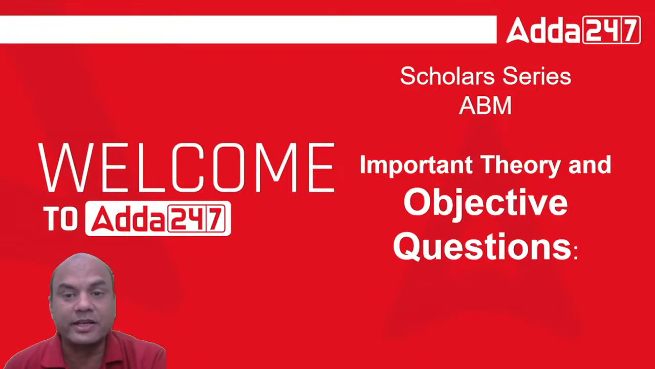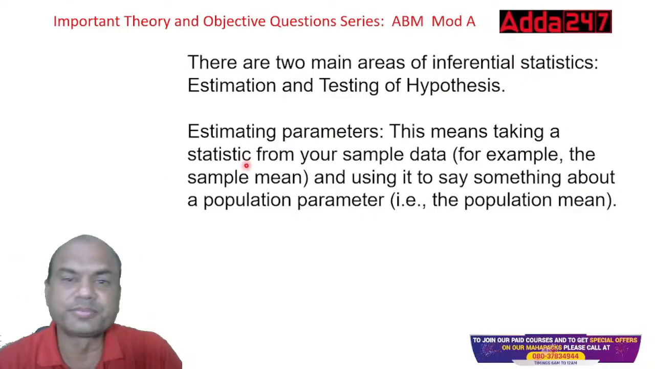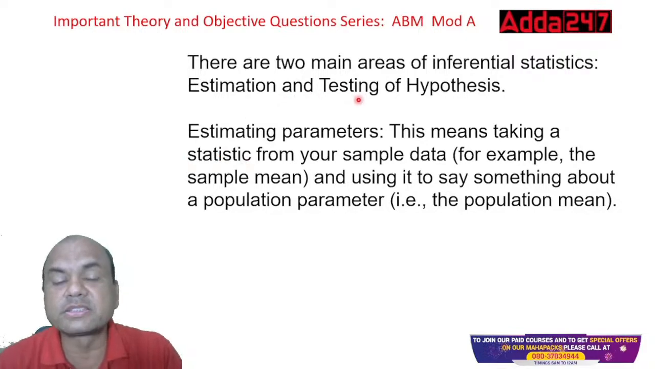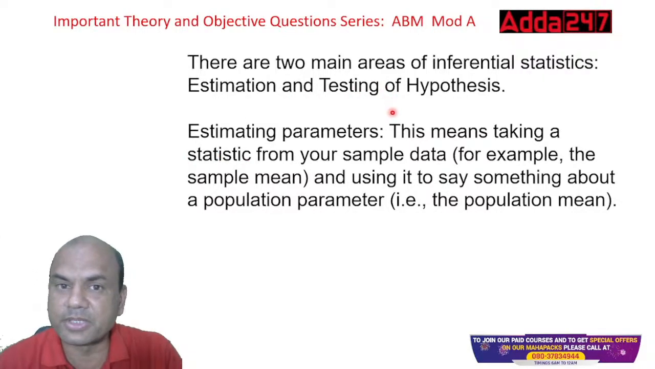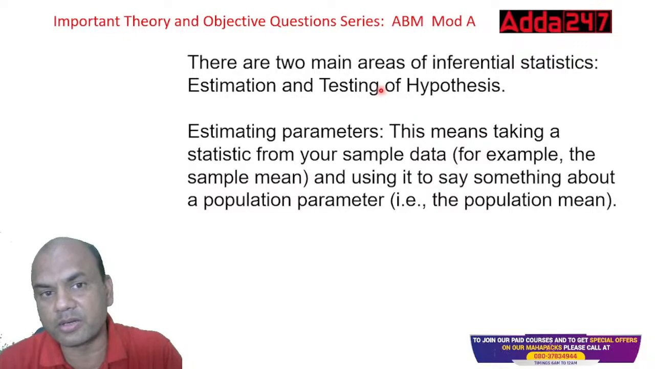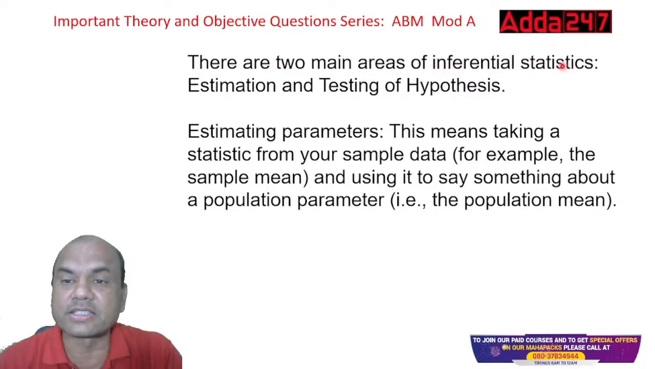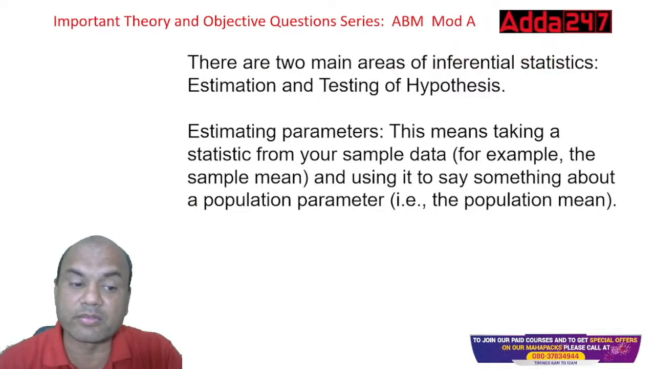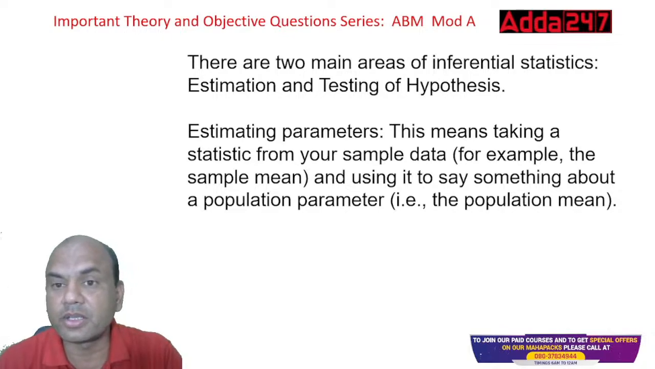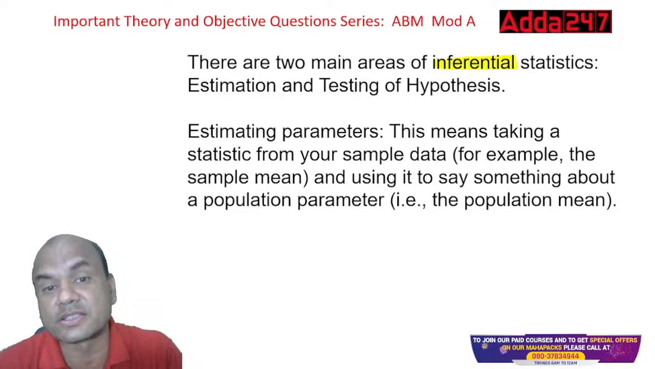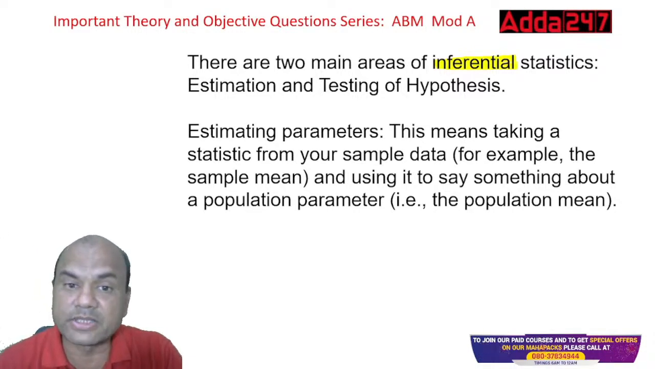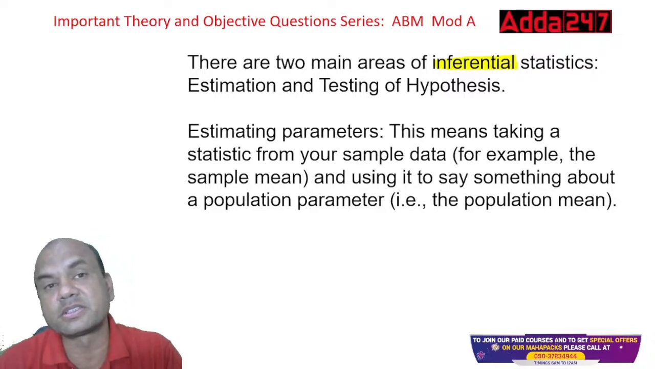Okay, let's start. Today we'll be studying some theory and some part of the numerical over here. There are two main areas of inferential statistics. This is an important topic in your ABM. Inferential means from which you can draw inferences. One is estimation and the second is testing of hypothesis.